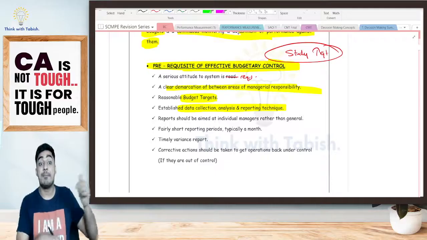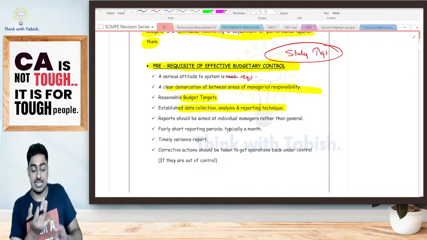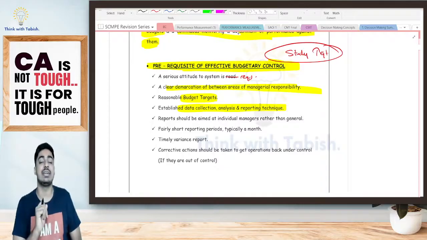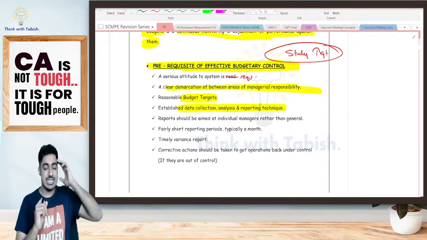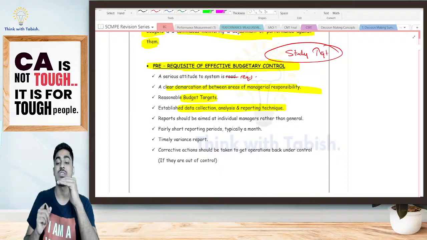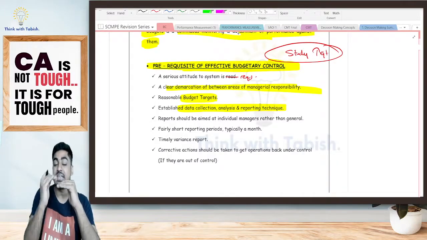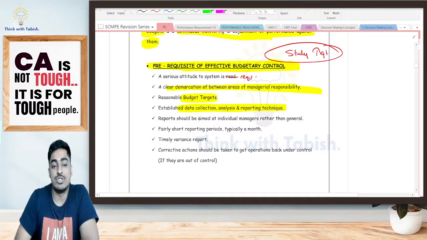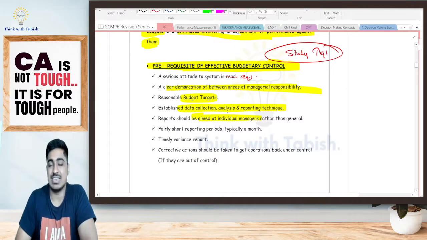Yes or no? I should have a proper, established data collection, analysis and reporting technique. Based on that only I will understand if I have achieved my target or not. I have set a target, okay, tomorrow I should study 12 hours. But I should have a measurement technique where I can measure what I have done in reality. Then a report should be aimed at individual managers. I should be holding my individual managers responsible.